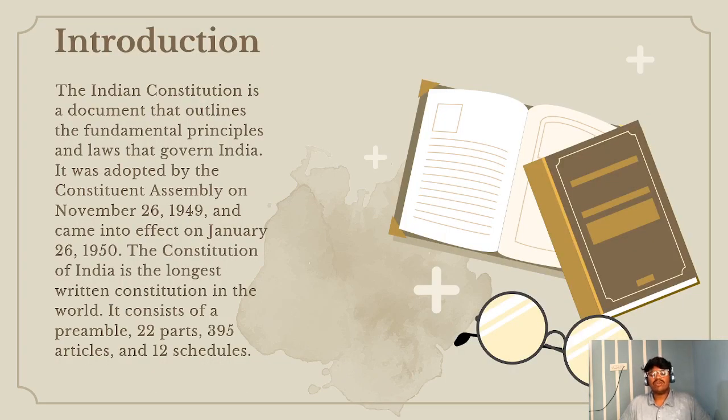Before we delve into the details, let's grasp some historical significance of the Indian Constitution. It was adopted on 26 January 1950, marking India's transformation into a republic, and it was drafted by the Constituent Assembly led by Dr. B.R. Ambedkar, one of the chief architects of this remarkable document. So let's catch up with some questions.